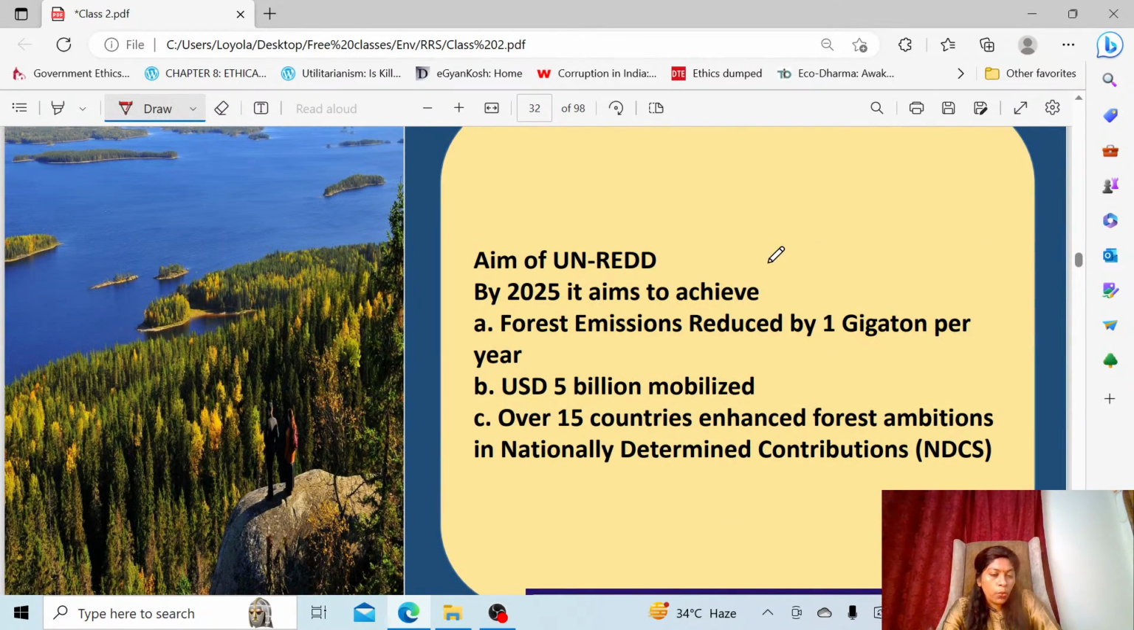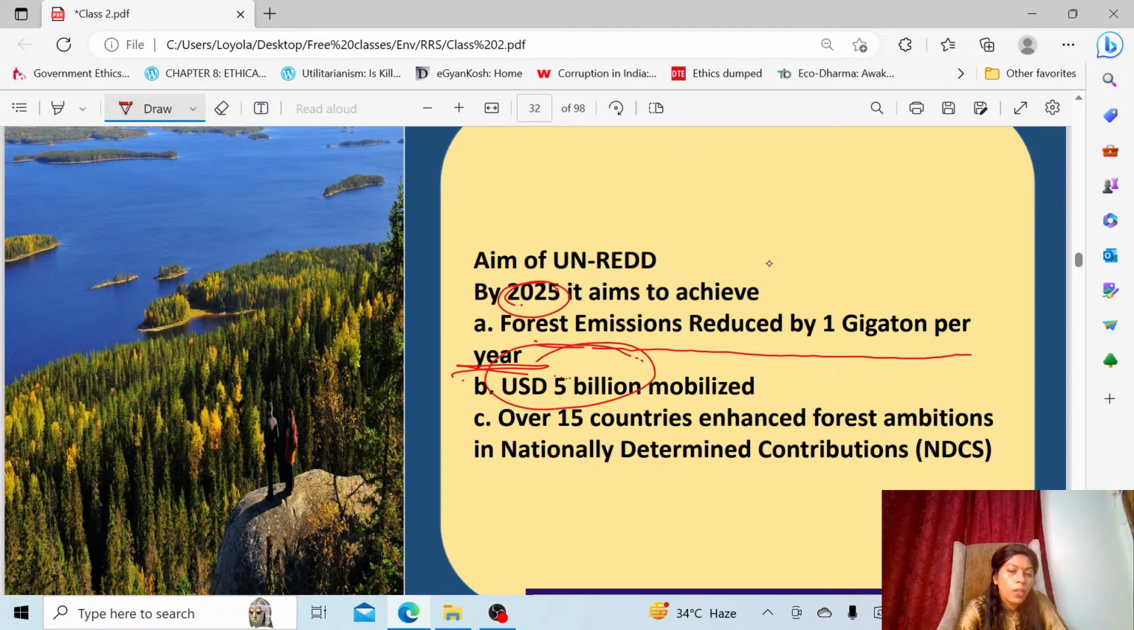Mainly, this is the aim of the UN-REDD: by 2025, it aims to achieve forest emission reduction by 1 gigaton per year. You can note this, this is also an important section. After this, we will go to UN-REDD Plus. It also aims to raise 5 billion US dollars for this purpose, and over 15 countries should bring forest related goals into their NDC.